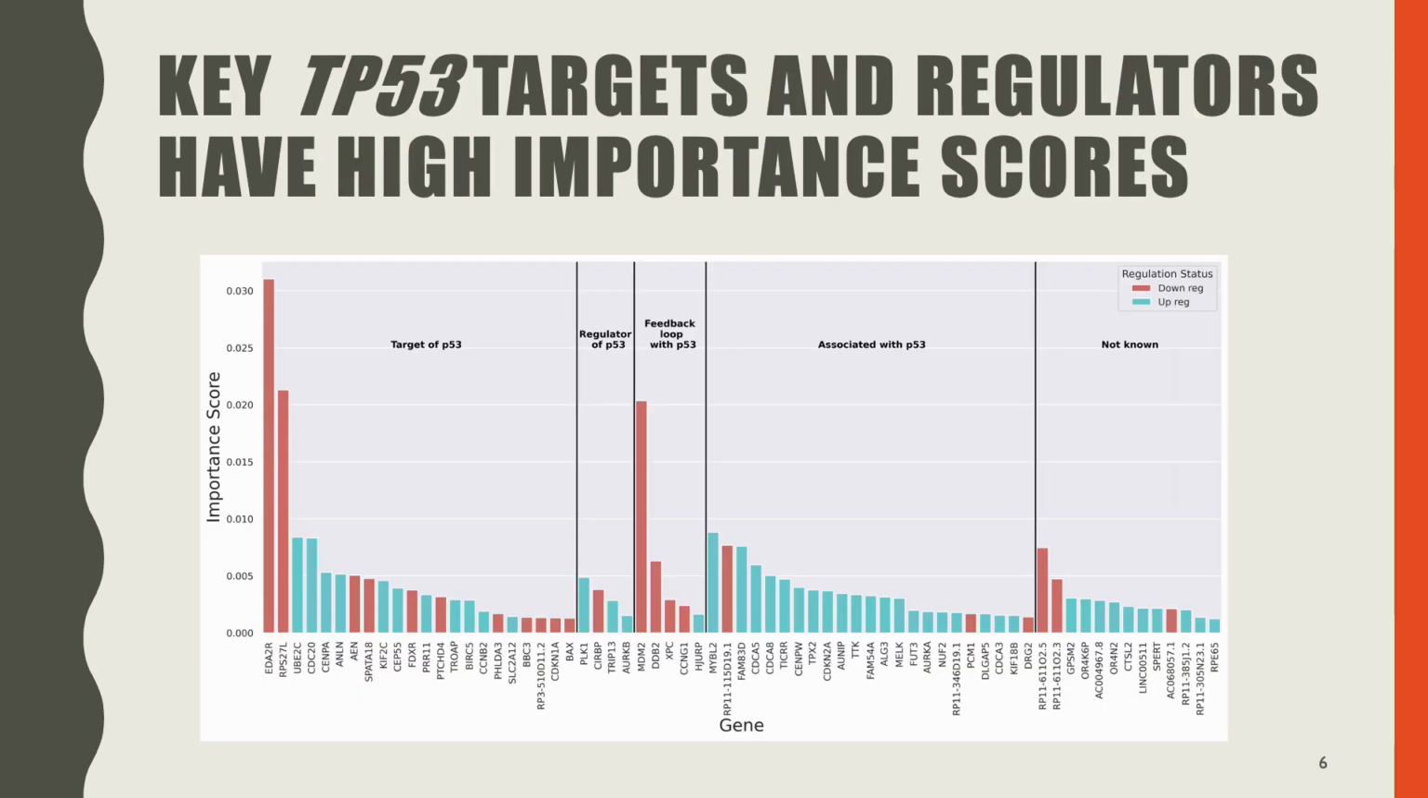In the next step, I extracted the genes that had high importance scores based on the model, and we identified a lot of targets and regulators of TP53, and also a lot of the genes had some association with this gene. And this was further proof for us that the algorithm not only could classify the samples really well, but it could also learn something about TP53 biology.